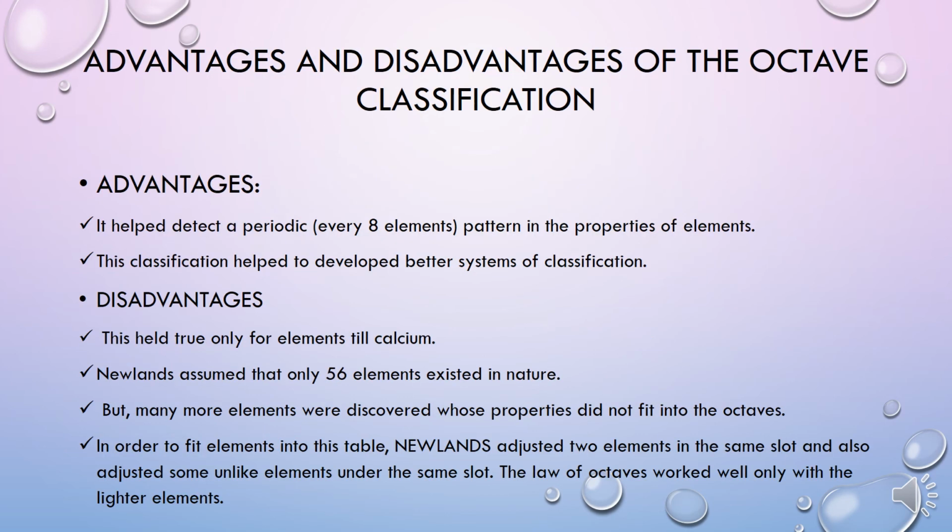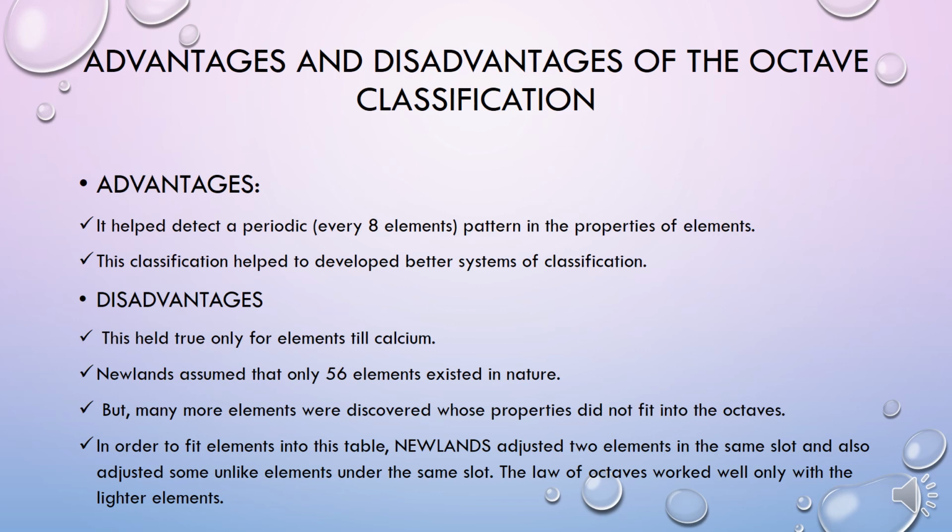There are some advantages and disadvantages of the octave classification. Advantages: it helped detect a periodic pattern in the properties of elements. This classification helped to develop a better system of classification. And what are the disadvantages? This held true only for elements up to calcium.